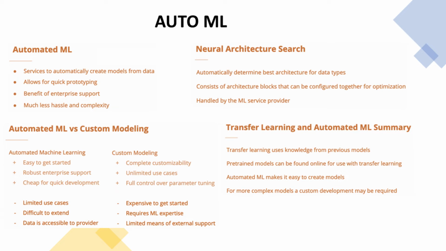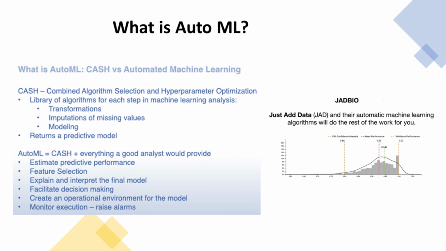Automated ML is another segment of machine learning where service providers will offer tools to create ML models. Generally, these platforms will have a limited set of use cases. If there is a need for more complex models, then a custom model may be the way to go. So now let's move on and talk about AutoML in general and get a feel for it. So let's have a discussion about automated ML.